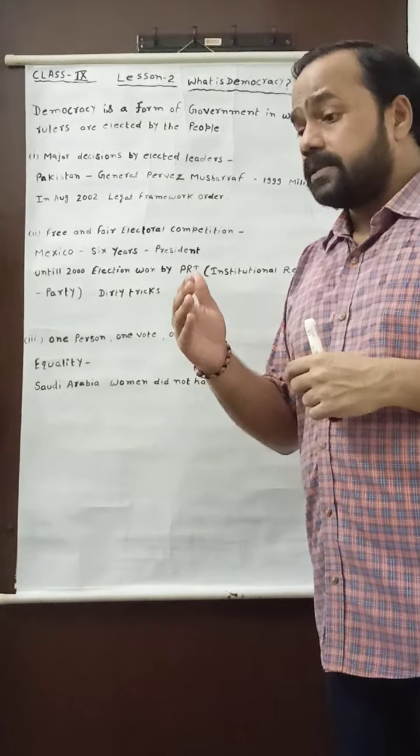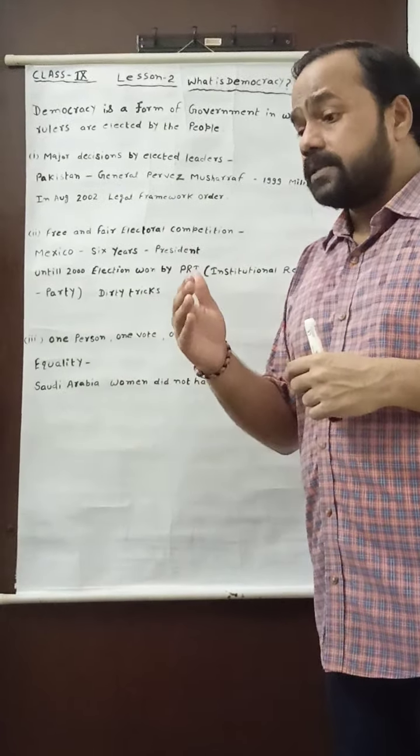But in Mexico, till 2000, only one political party was winning elections continuously. It was happening with PRI, and why? Because this political party adopted some dirty tricks to win election.